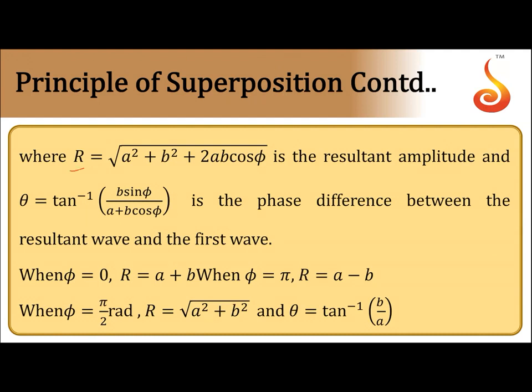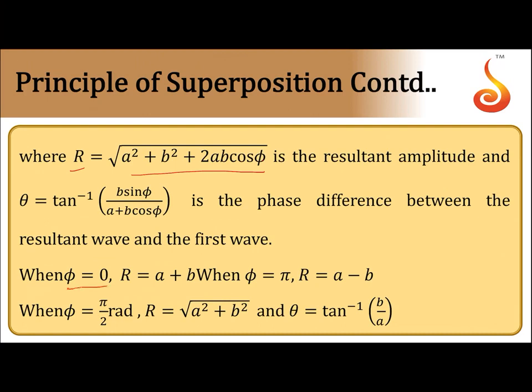R is the resultant amplitude, given by root of a square plus b square plus 2ab cos phi, where phi is the phase difference between the two superposing waves, and theta is the new phase, that is, tan inverse of b sin phi divided by a plus b cos phi, where a and b are the respective amplitudes.